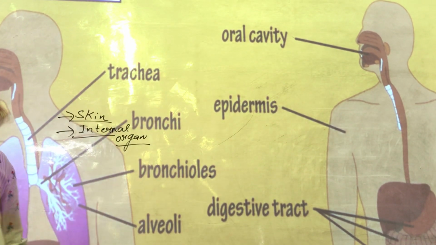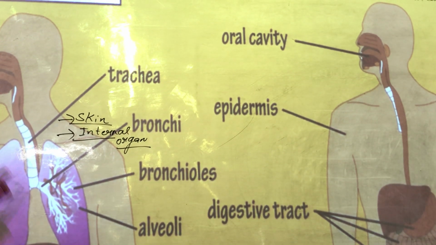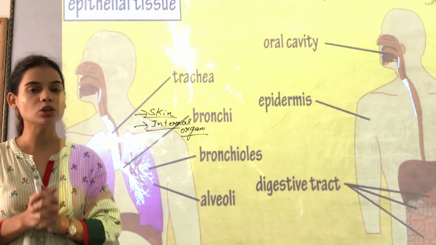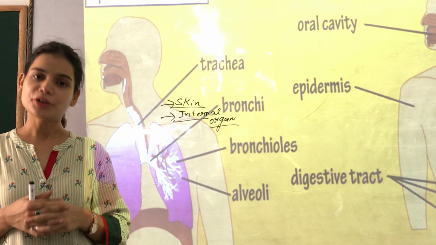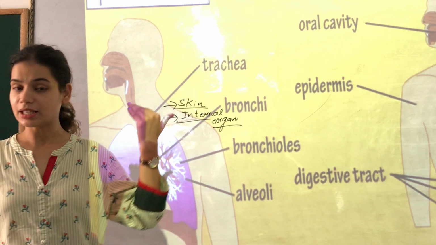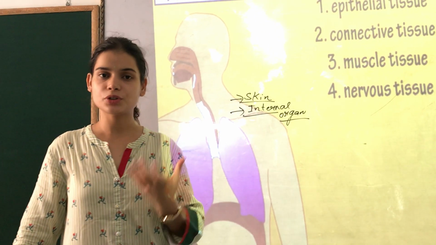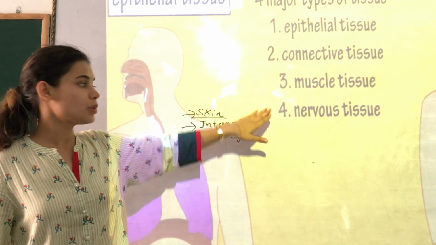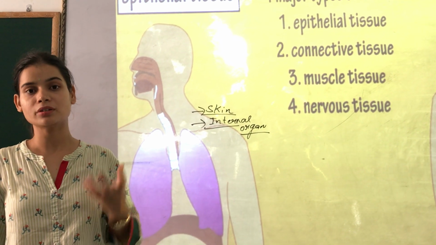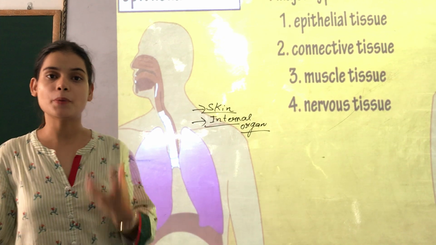It is also present in our mouth, and that is why it becomes so important to learn about epithelial tissue, because there are four tissues: epithelial tissue, connective tissue, muscle tissue and nervous tissue, out of which epithelial tissue is the most important tissue which provides us protection.